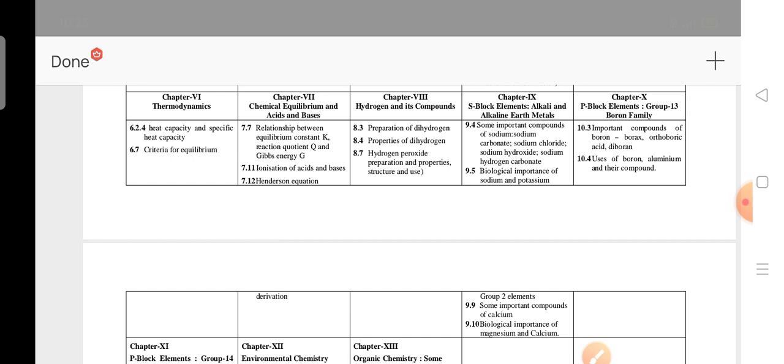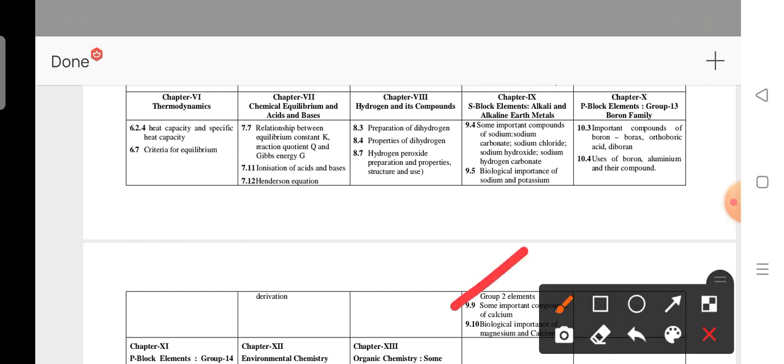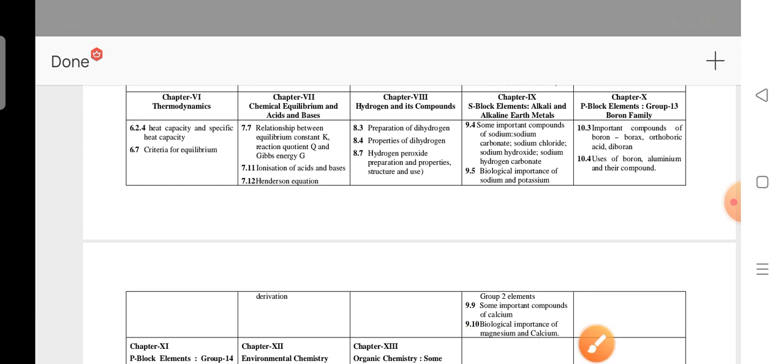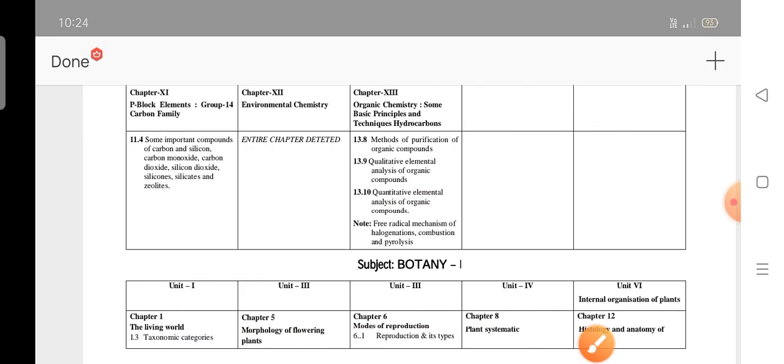In the 11th unit only 1 topic is deleted. The entire 12th unit, environmental chemistry, is deleted; no need to read it. In the 13th unit 3 topics, 13.8, 13.9 and 13.10, are deleted.